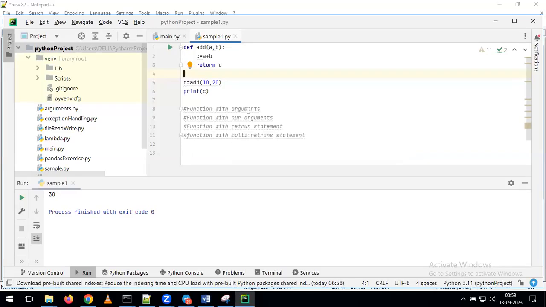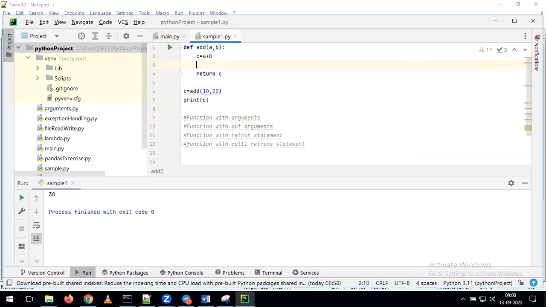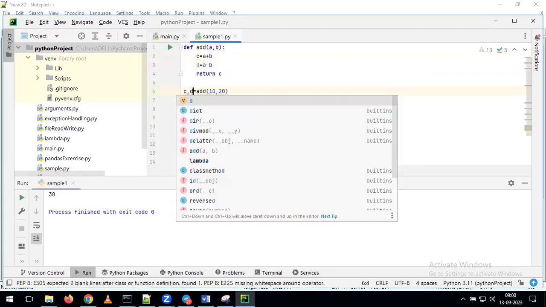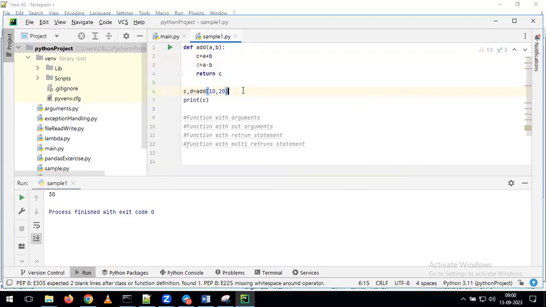Functions with arguments we discussed already. Functions without arguments we also discussed, and we discussed functions with the return statement. One more topic we discussed is function with the multi-return statement. What is the meaning of multi-return statement here? For example, I'm adding D is equal to A minus B, and here I'm giving C comma D. Now tell me, if I run this, what will happen?